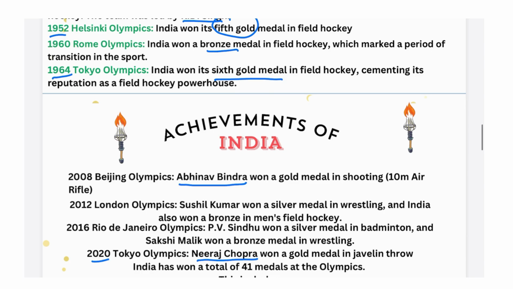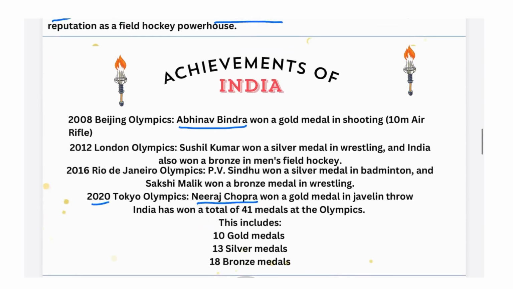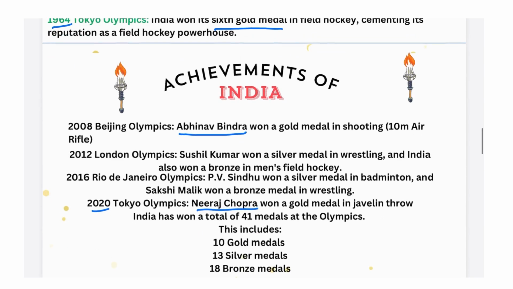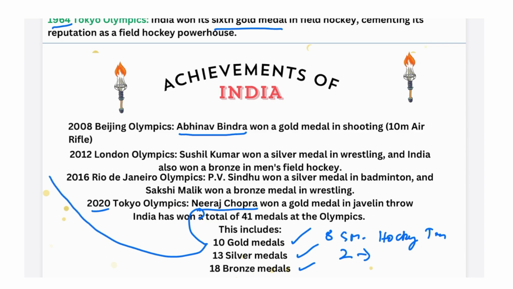So we have two individuals that won gold medals in the history of Olympics. One is Abhinav Bindra and the second is Neeraj Chopra. So we have won 10 gold medals, 13 silver medals and 18 bronze medals in Olympics so far. And 8 gold medals have been won by the hockey team and the 2 gold medals have been won individually by Neeraj Chopra in the year 2020 and Abhinav Bindra in the year 2008.